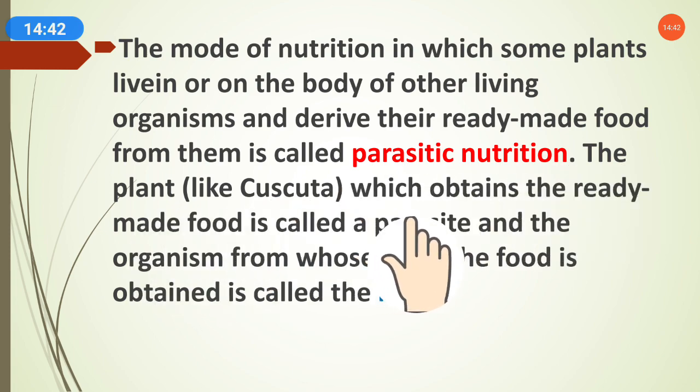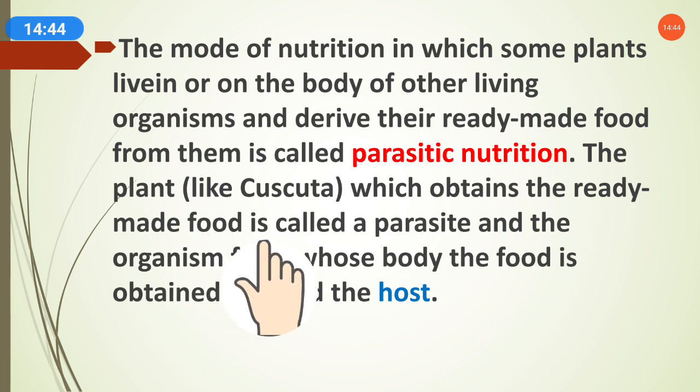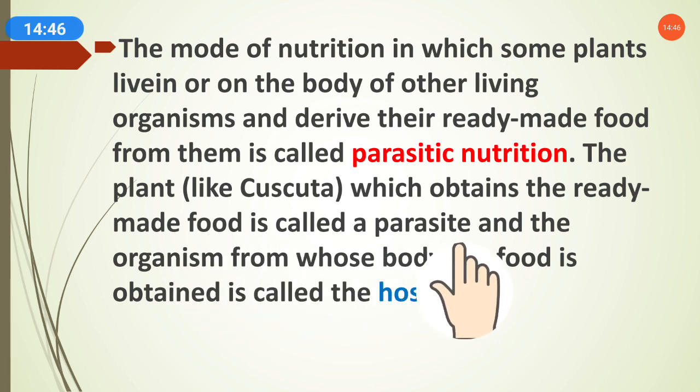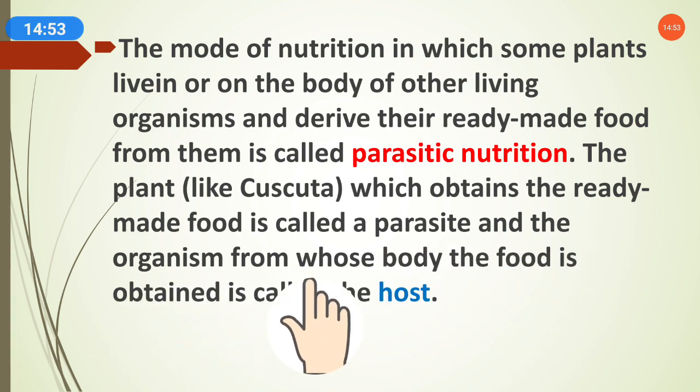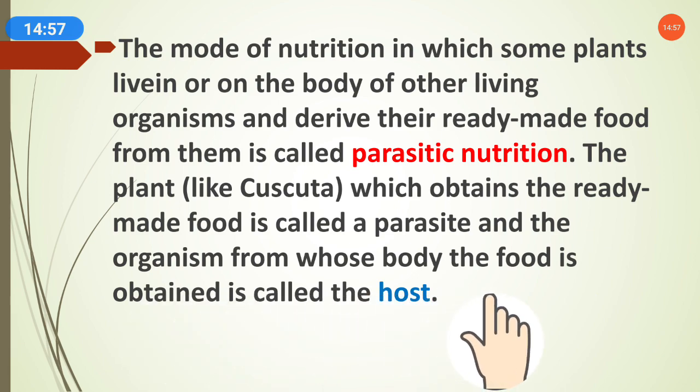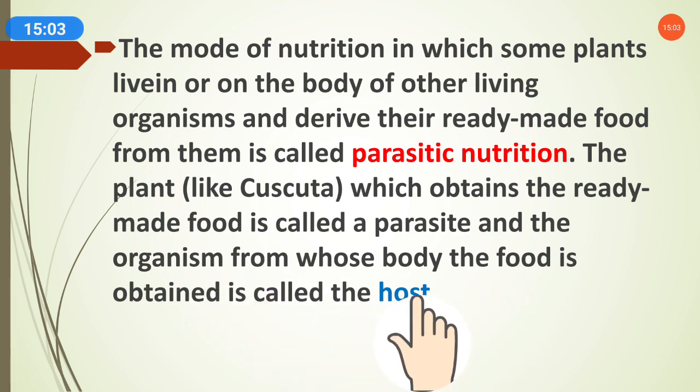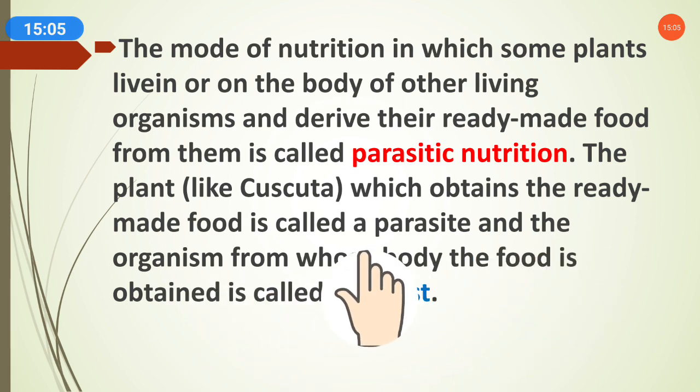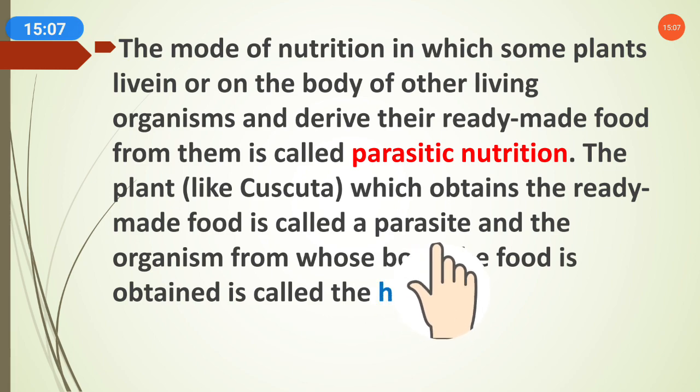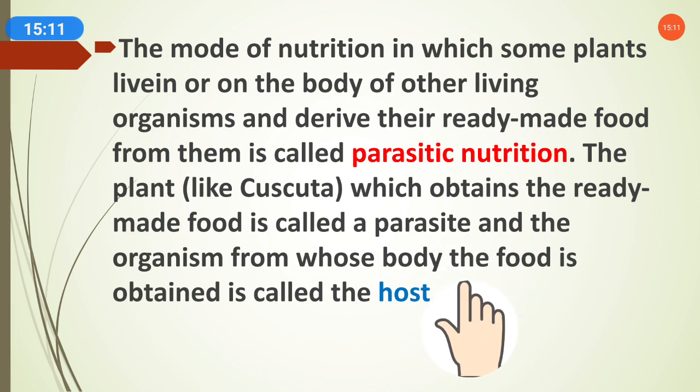The plant like Cuscuta, which obtains ready-made food, is called a parasite. The organism from whose body the food is obtained is called the host. The organism providing the food is the host, and the one taking the food from the other organism is the parasite. So please remember these terms.